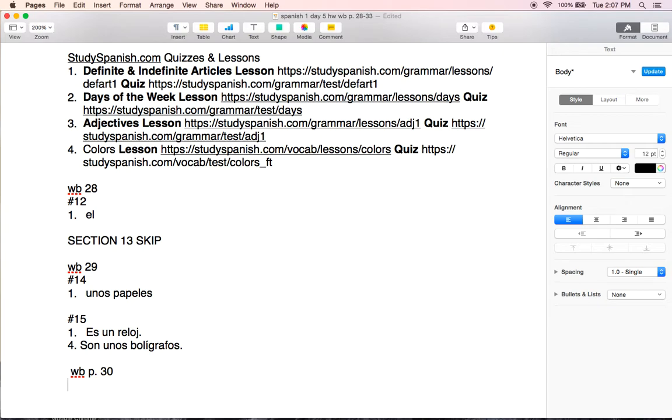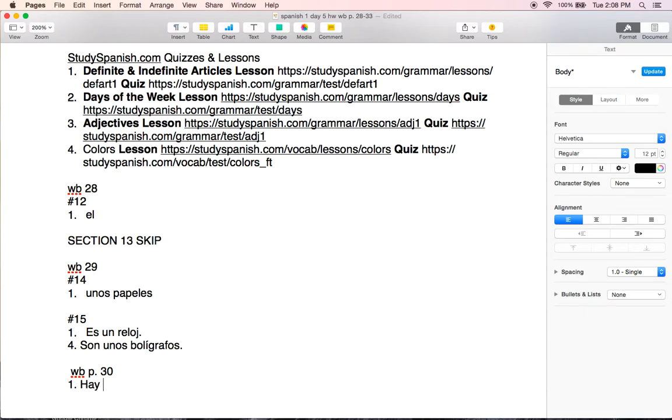We have number 1, cesto de papeles. So trash bins, right? We can also use those to refer to as recycling bins as well. So generally, a class has a couple of those. So all of your sentences are going to start with hay.